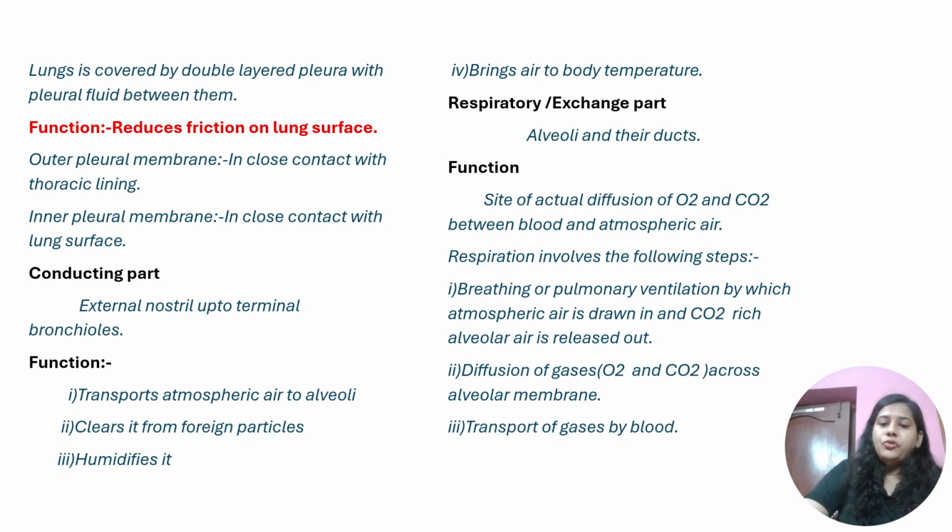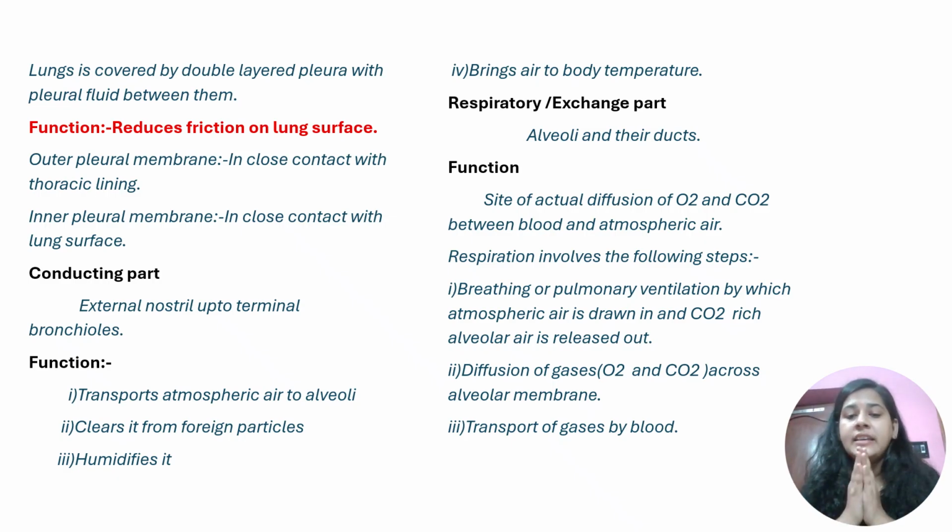Now we have to know about the outer and inner membranes. There are two membranes. The outer membrane will be in close contact with the thoracic lining. What is the thoracic lining? The thorax is the portion from the base of the neck, where the thoracic vertebra is present.